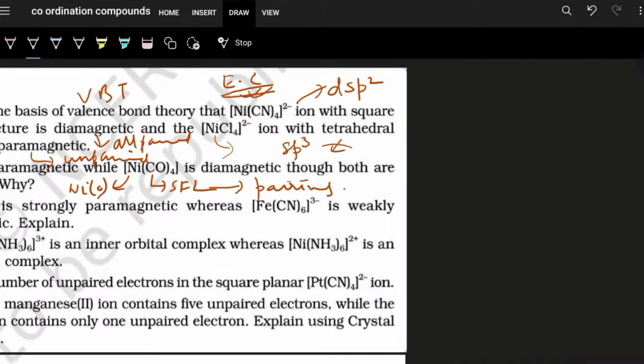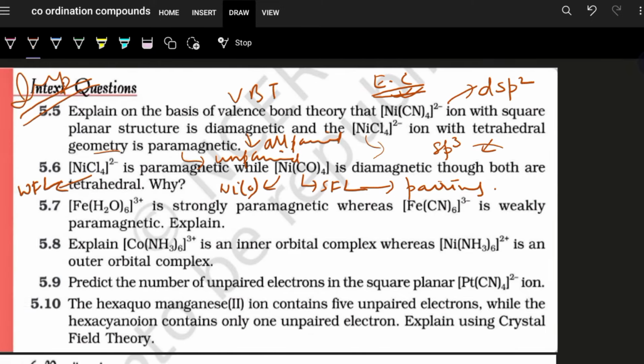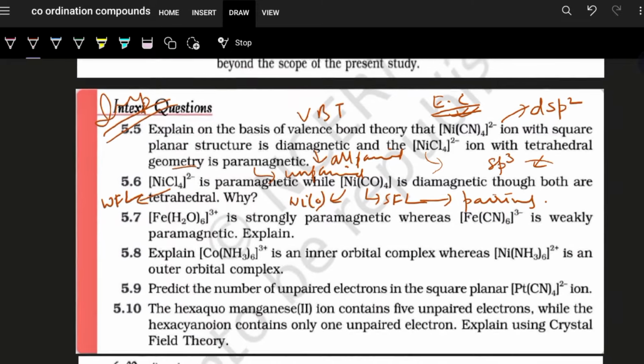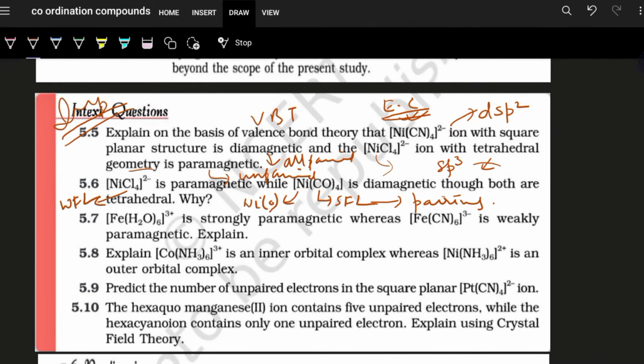Pairing is occurring. Now if it is Ni0, it is 3d8, and then 4s2, and so the outer electrons are getting involved. Tetrahedral sp3, it is getting involved. So here this is quite important, how to derive that this is diamagnetic while both are tetrahedral.